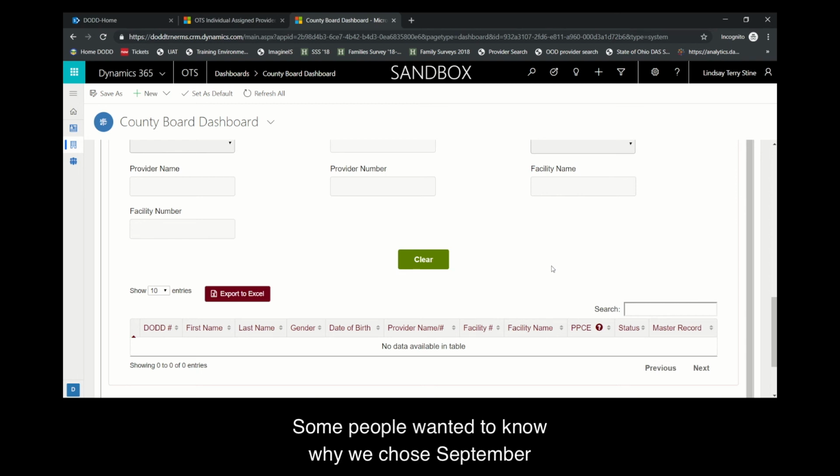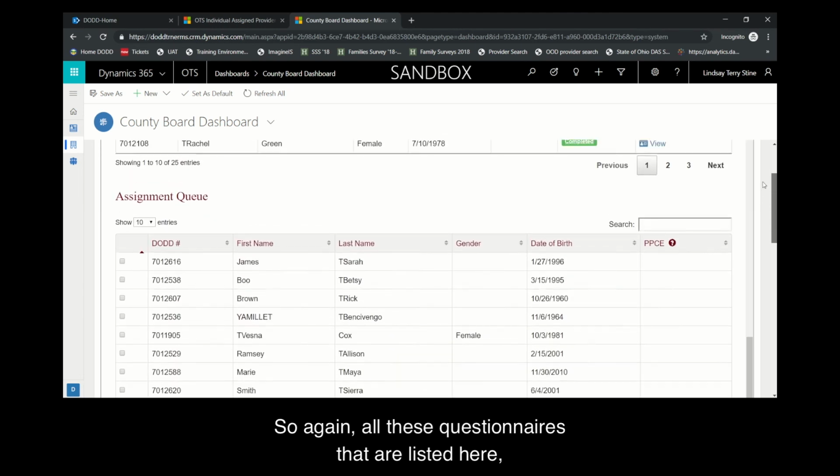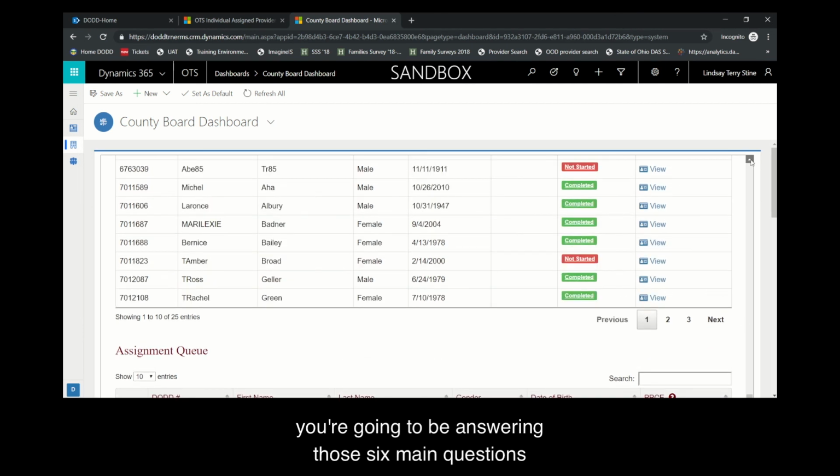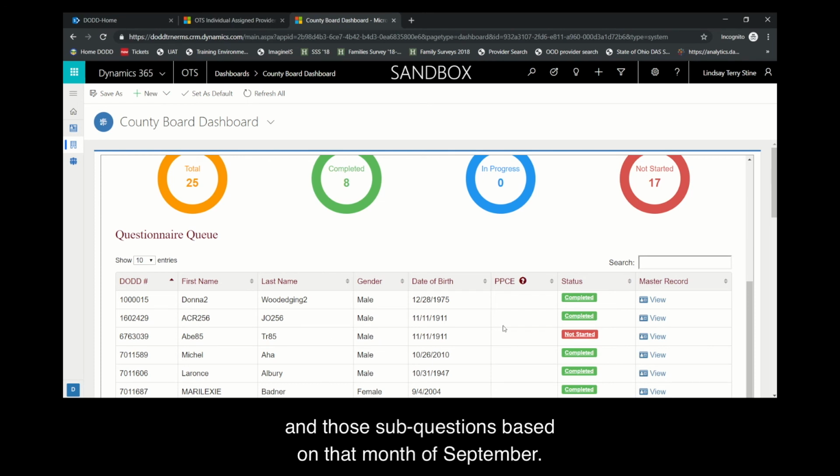Some people wanted to know why we chose September for capturing the data. So again, all these questionnaires that are listed here, you're going to be answering those 6 main questions and those sub-questions based on that month of September. So when we worked with our national partner SELN, they had done some research regarding the most stable months of employment for individuals with disabilities.